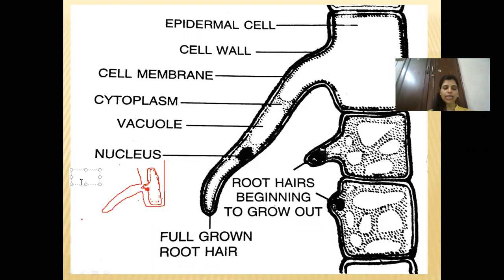So when you are saying addition of a large amount of chemical fertilizers makes soil saline, or increases the salinity of the soil.